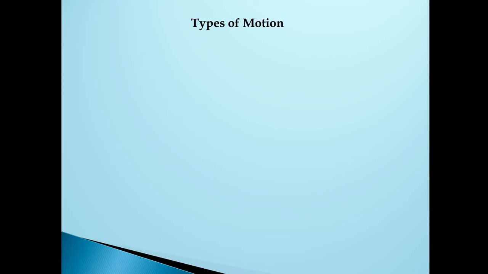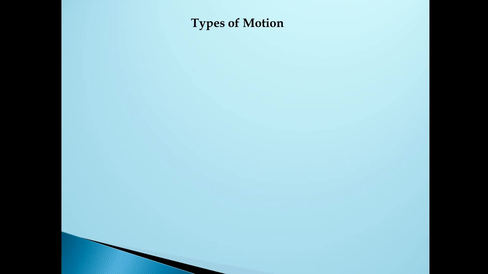So what do you mean by rest? Rest: an object does not move with respect to time and to its surroundings. What do you mean by motion? The object will change its position with respect to time and with respect to the surroundings. And also, motion and rest are relative terms.